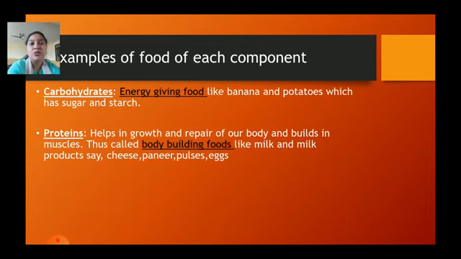Next, coming to each component in detail, with examples of food for each component. For example, carbohydrates, as we discussed earlier. Carbohydrates are present in rice and chapati, as I said, and it is termed as energy giving food.